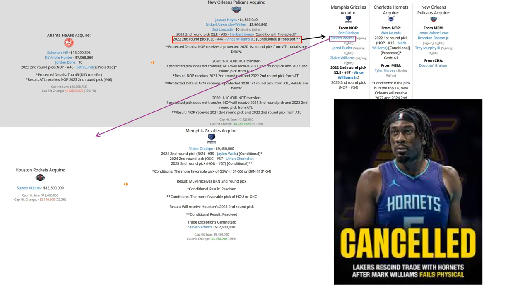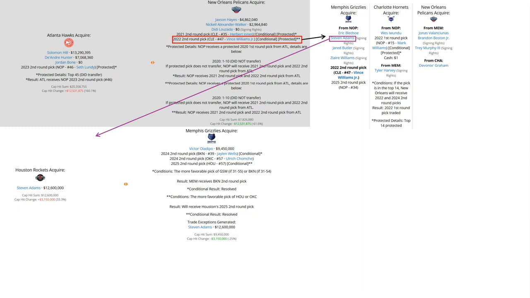Mark Williams was supposed to get traded to the LA Lakers, if you recall, in this year's trade deadline, but that trade got nixed by the NBA, so he is still with Charlotte to this day. And Wes Iwundu never got traded from Charlotte.